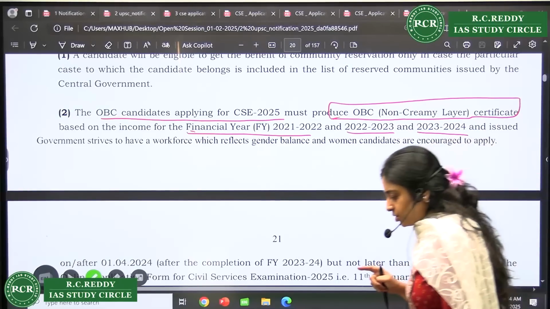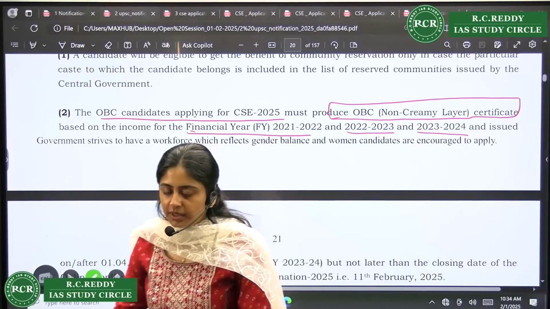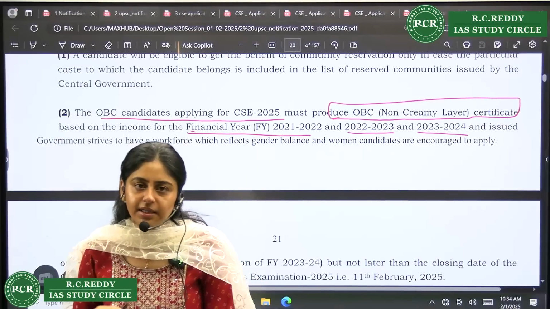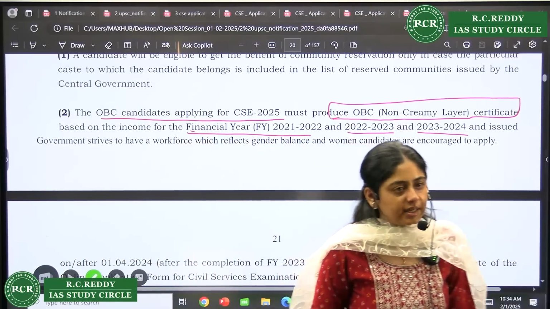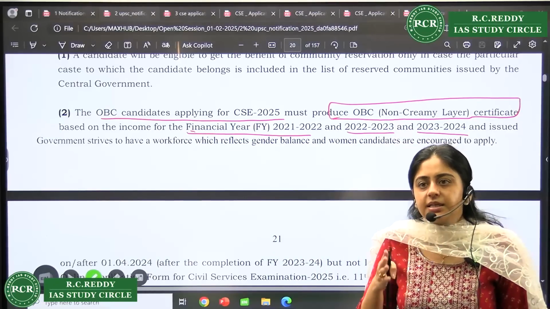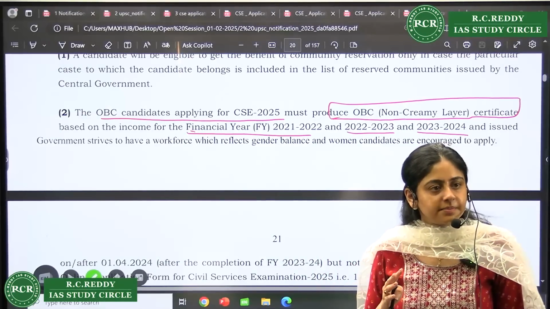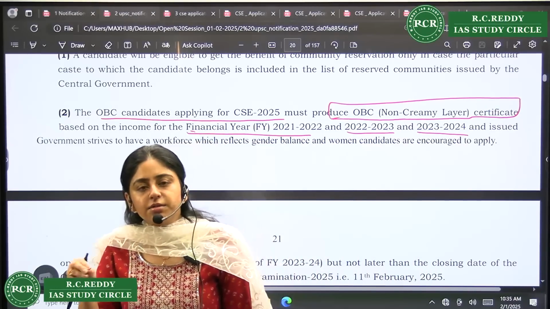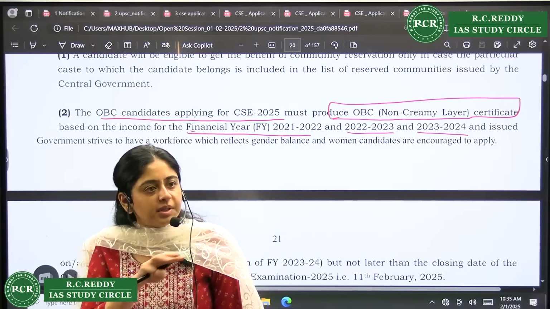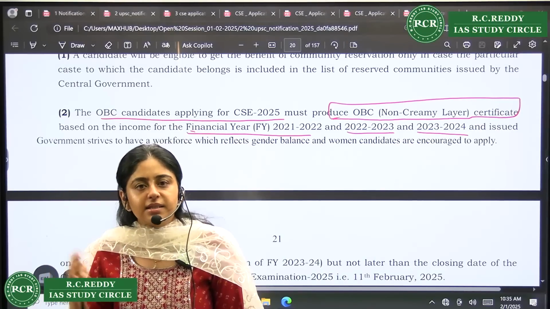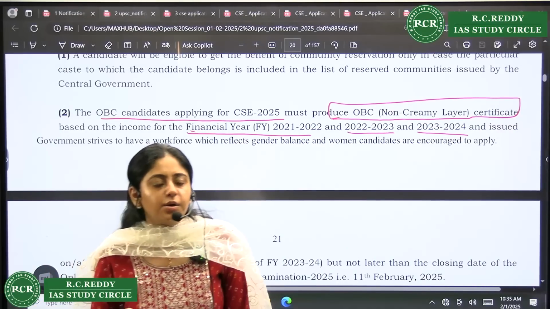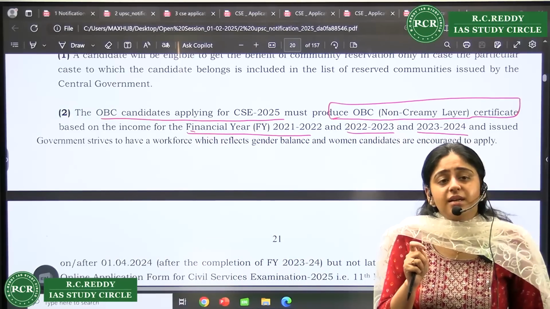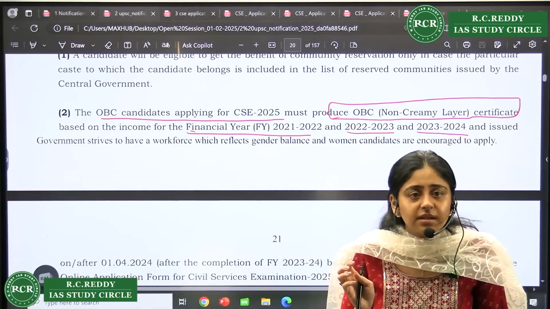And one thing you should remember in OBC reservation is that even if in 1 year your income is less than the prescribed limit, you are eligible. It should not cross the limit for 3 years consecutively. Say 8 lakh is the limit. Out of 3 years, if even 1 year you have less than 8 lakh, you will be eligible. But if for 3 consecutive years it is more than 8 lakh, then you are not eligible as non-creamy layer. Are we clear?